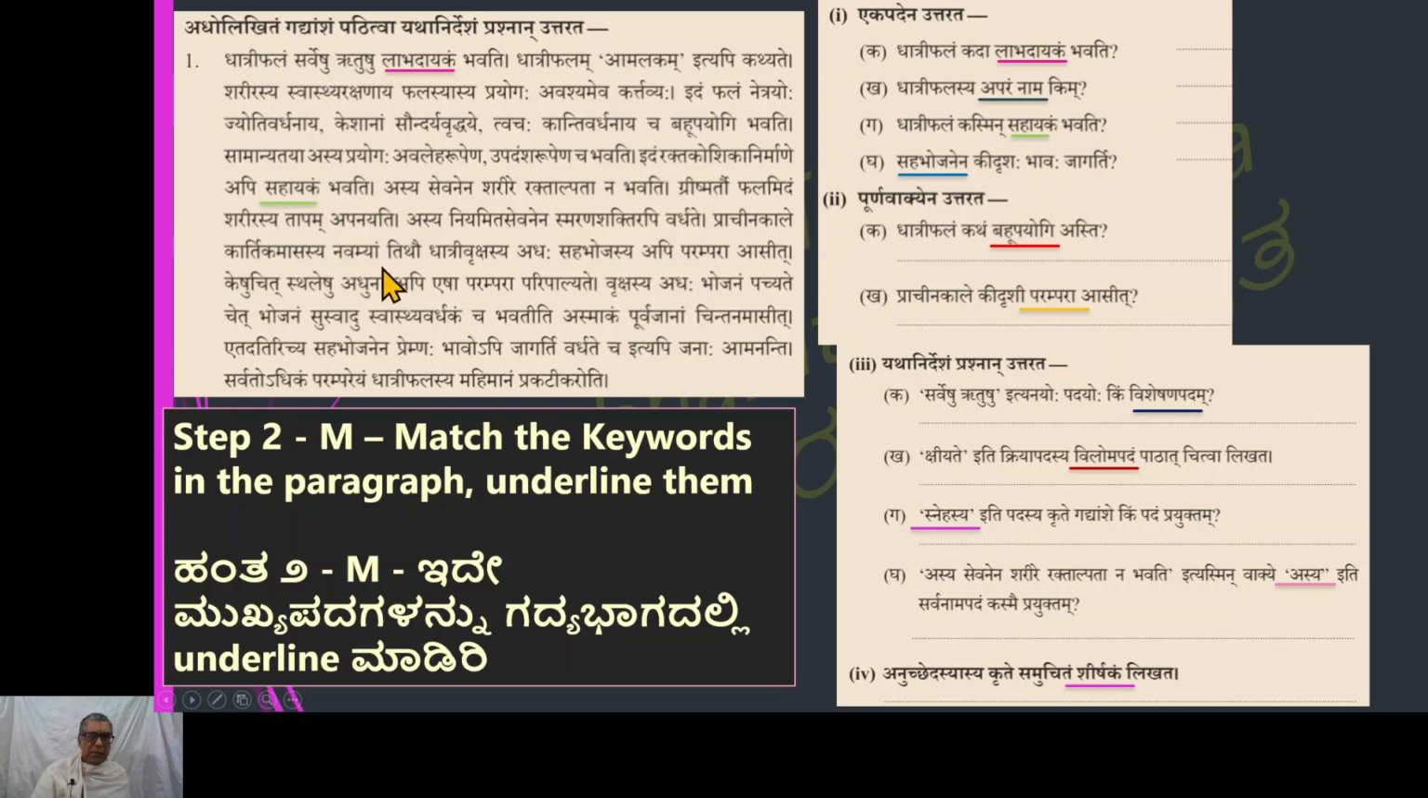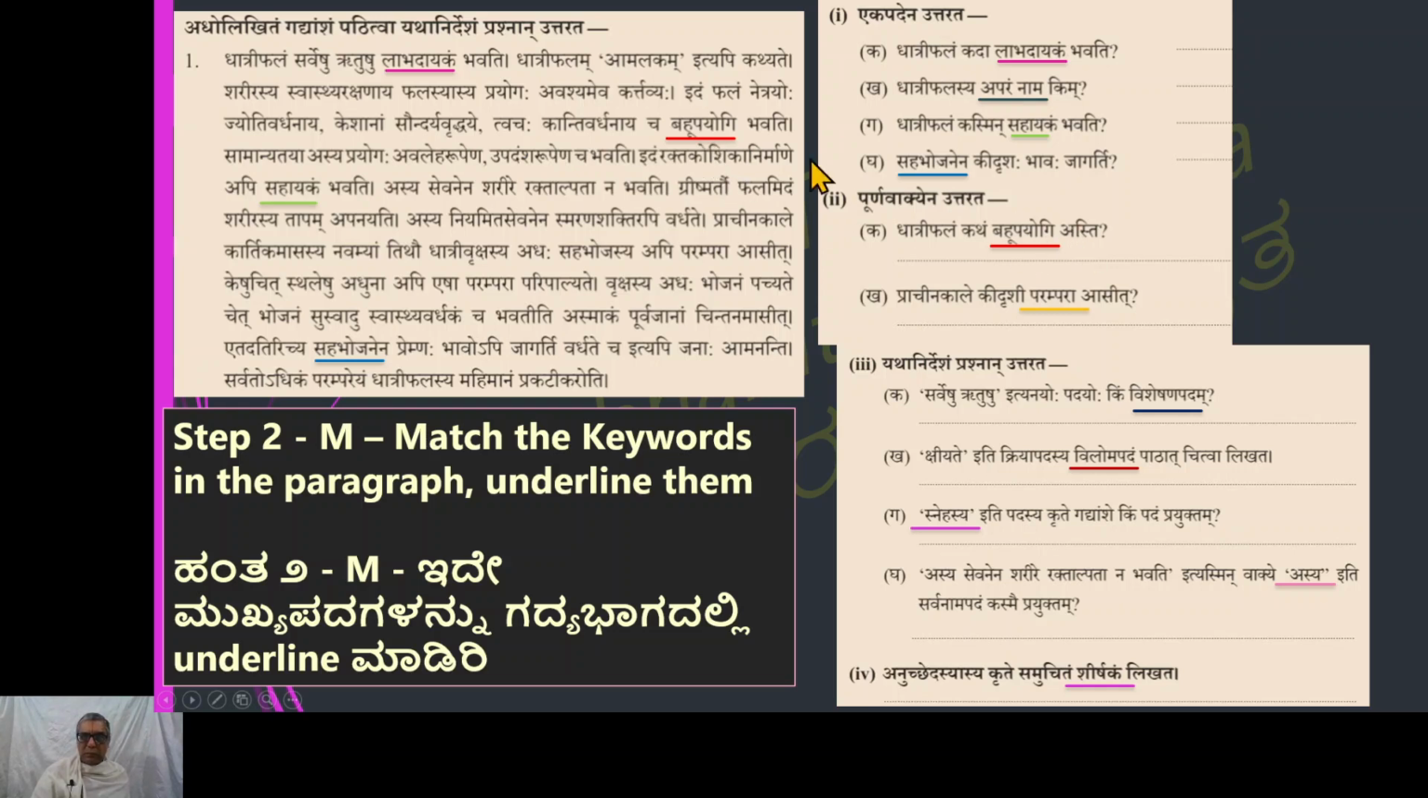Sahayakam comes here. So we can assume that the answer for the third question will come somewhere here. Next, sahabhojanena comes here. Sahabhoja comes here also, but sahabhojanena itself comes here, and jagarti is also here. So we can say that the answer for this fourth question will come here. Next, dhatripalam katham bahupayogi. Bahupayogi comes here. So this is where we can probably find the answer to this question.